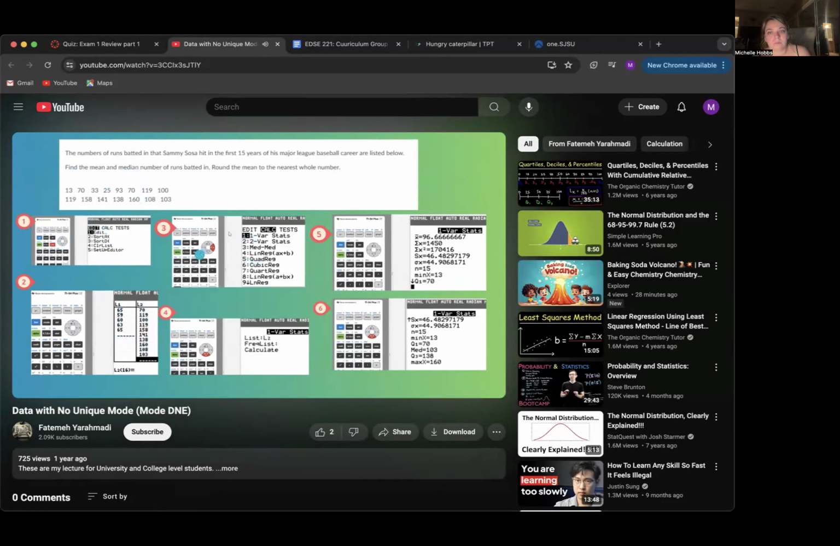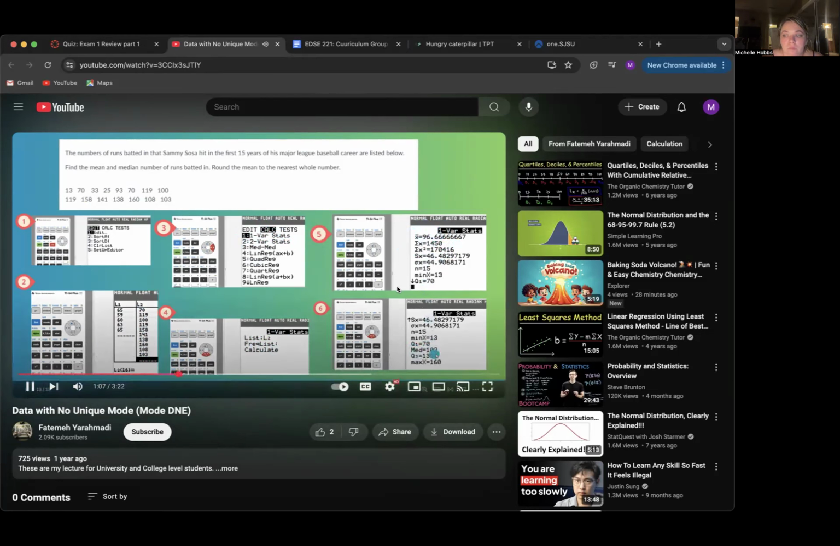Then go back to Stat, use the arrow key to go to Calc, one variable statistics. Instead of L1, select L2 because the new data was entered in L2. Leave the frequency list empty, go to the calculation, and it calculates the values for you. X bar is 96.666, and if you round this, you get 97 as the closest whole number. If you go further down, you see the median is 103.